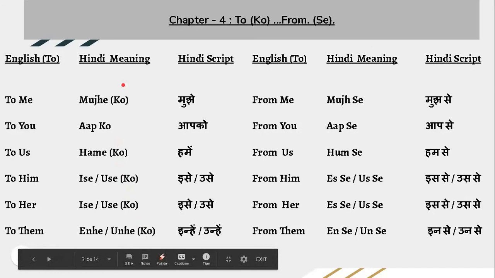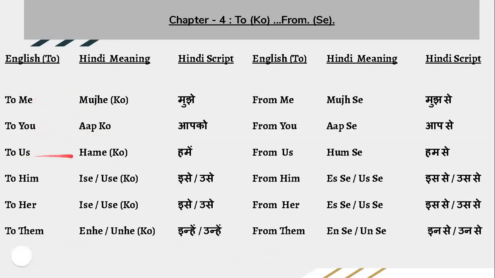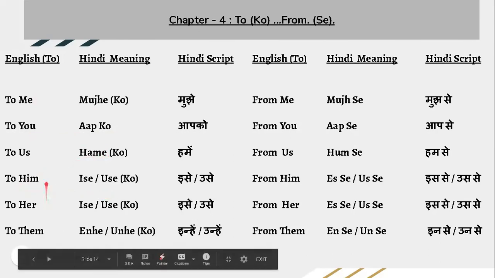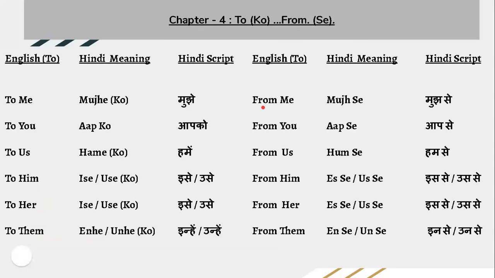Let me explain one more time. To me, मुझे. To you, आपको. To us, हमें. To him or her, इसे, उसे. To them, इन्हें, उन्हें. Now, from. From me, मुझ से. From you, आप से. From us, हम से.